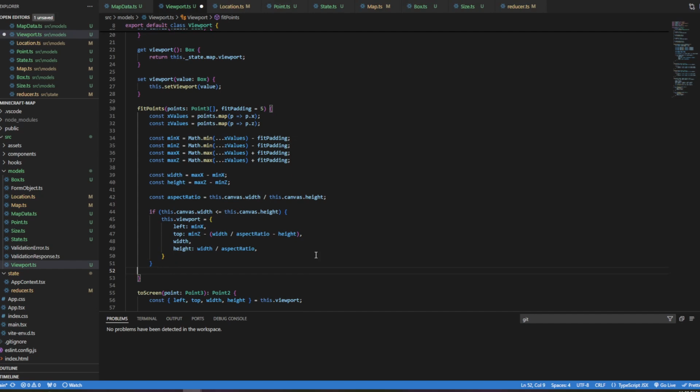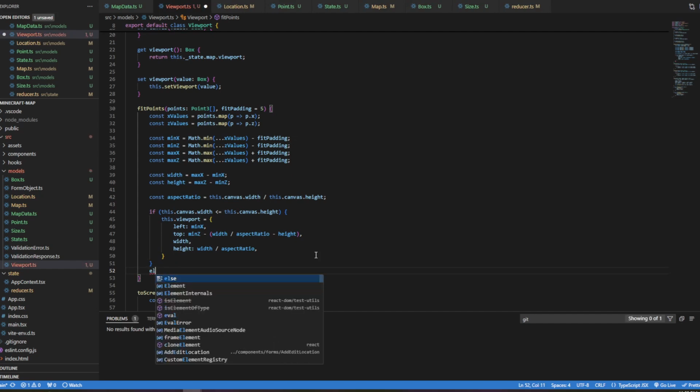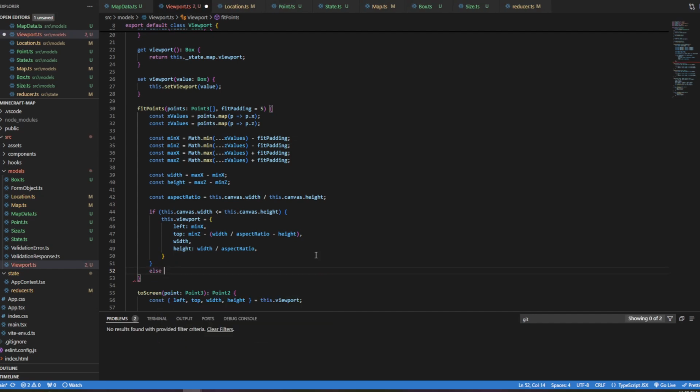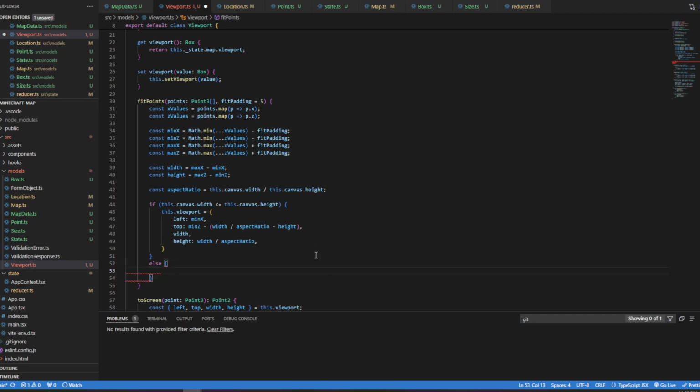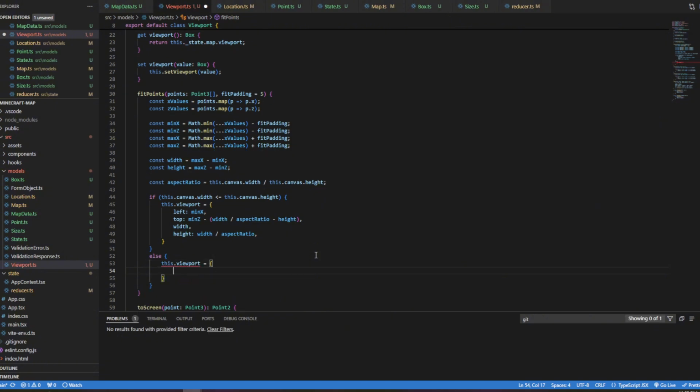And then we want to have else. And this is basically if the canvas height is less than the canvas width. We're going to say this.viewport equals. You see I'm using the setter here. I might switch that over to use the set function because we're still inside that class.